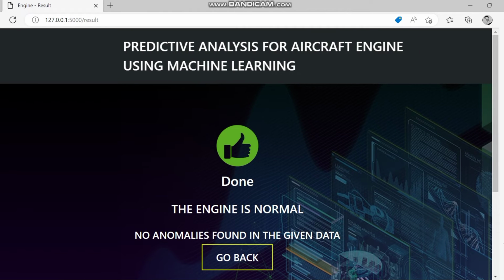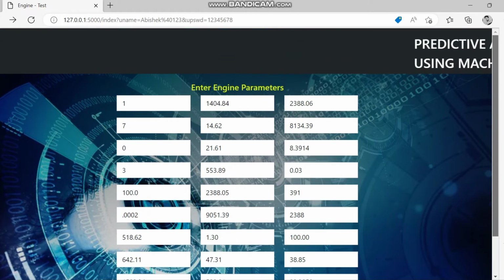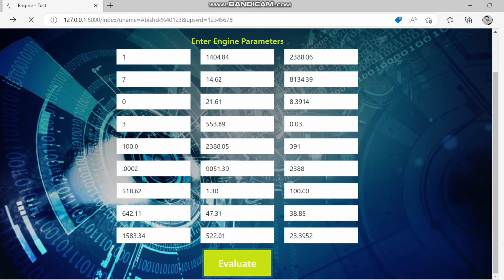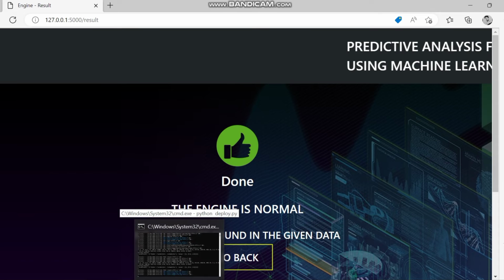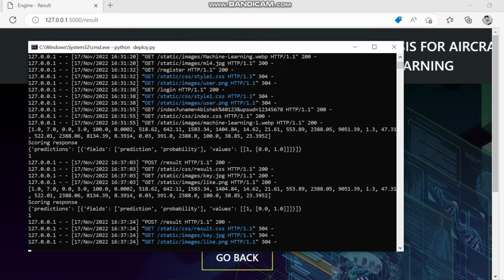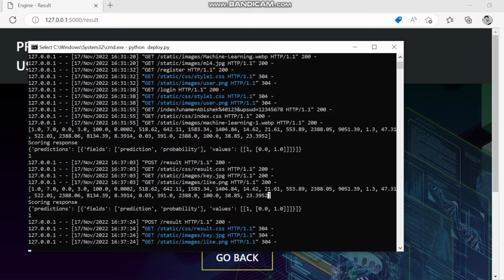When we enter the values, it evaluates and gives the output. We can check the values in the command prompt. See, the values that we passed in the HTML page are printed in the command prompt, along with the prediction value. This is the prediction value that we stored in a pred variable.